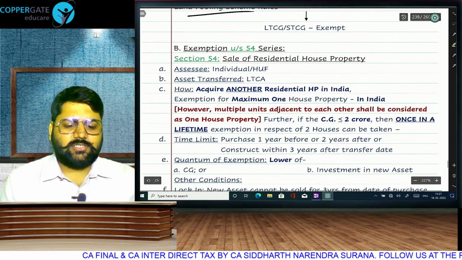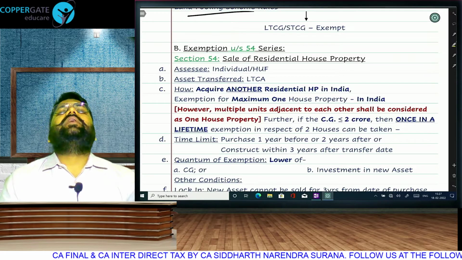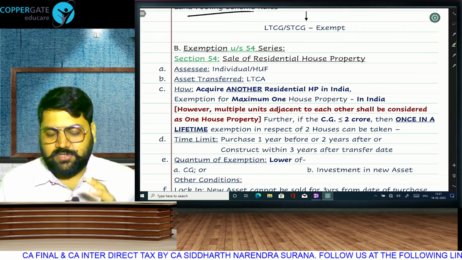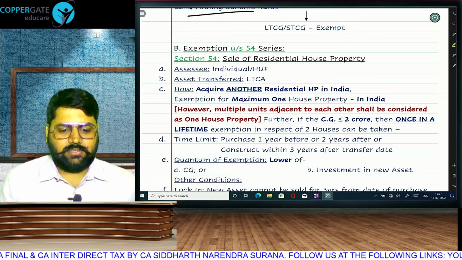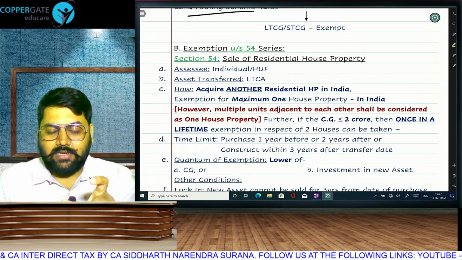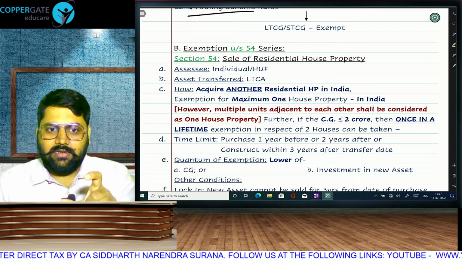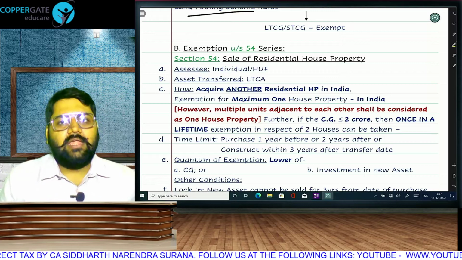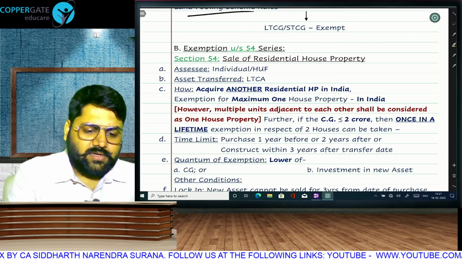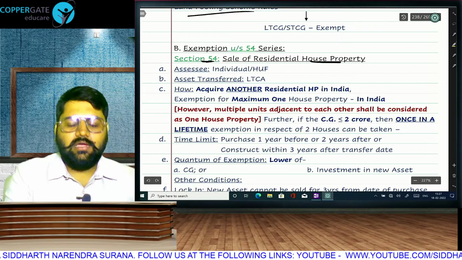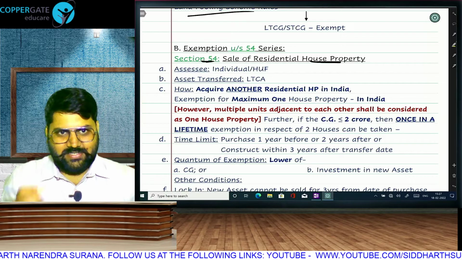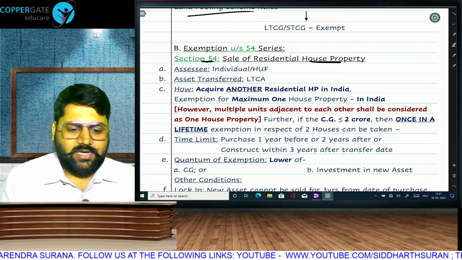This takes us to the 54 series exemption, where actually it is called exemption, but you get it only if you invest in another asset. So you have a capital gain, which is a taxable capital gain, but if you invest in another asset, then we will give you exemption one by one. Section 54, sale of residential house property. What is the idea here? Sell a house, buy a house. Let's see what are the conditions.